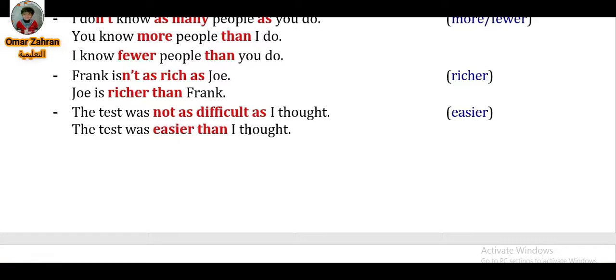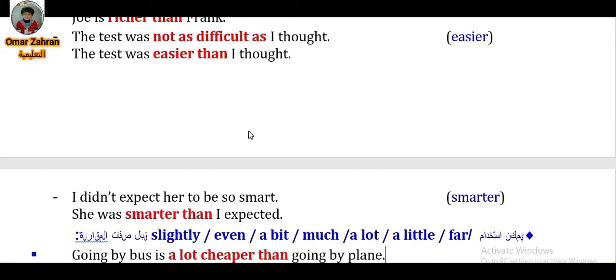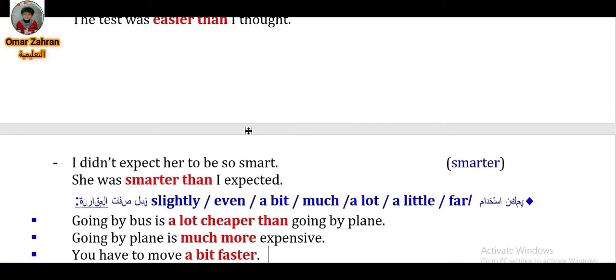Here the subject pronoun, ضمير فاعل, then a verb after the pronoun. Okay, I didn't expect her to be so smart. She was smarter than I expected. Smart is a short adjective, so er. We have some adverbs such as slightly, even, a bit, much, a lot, a little, far.